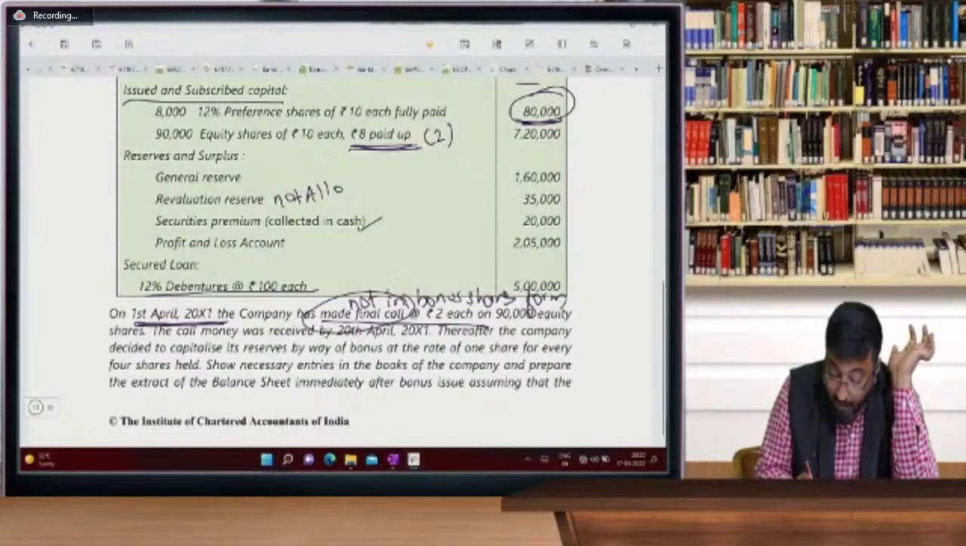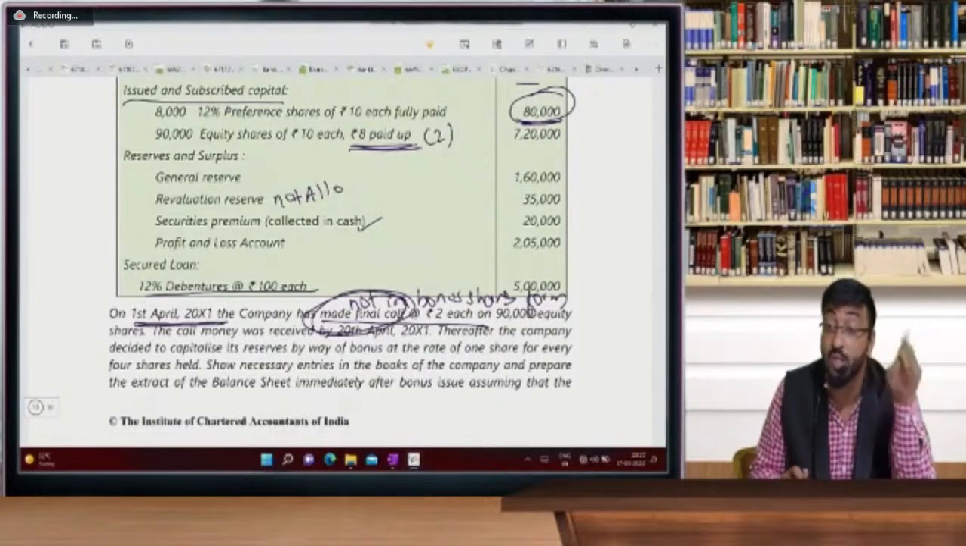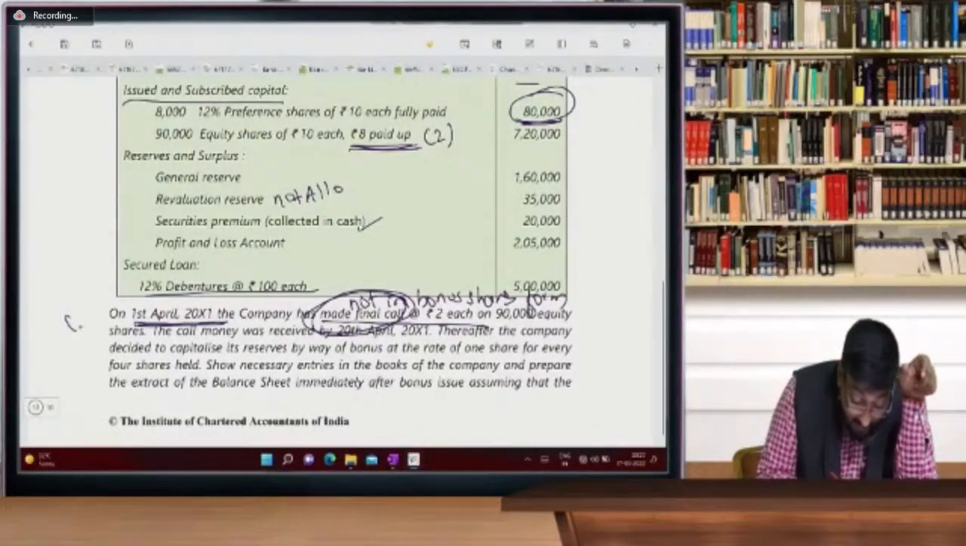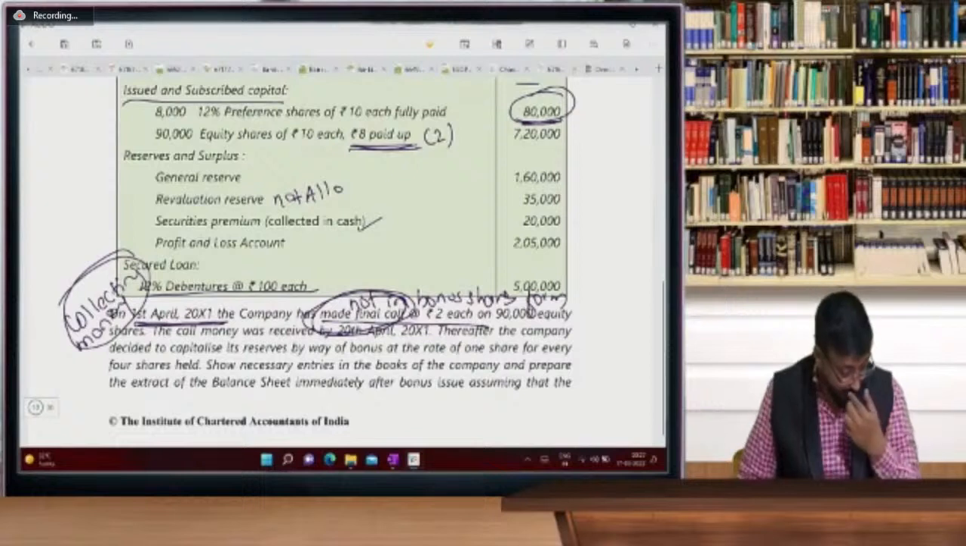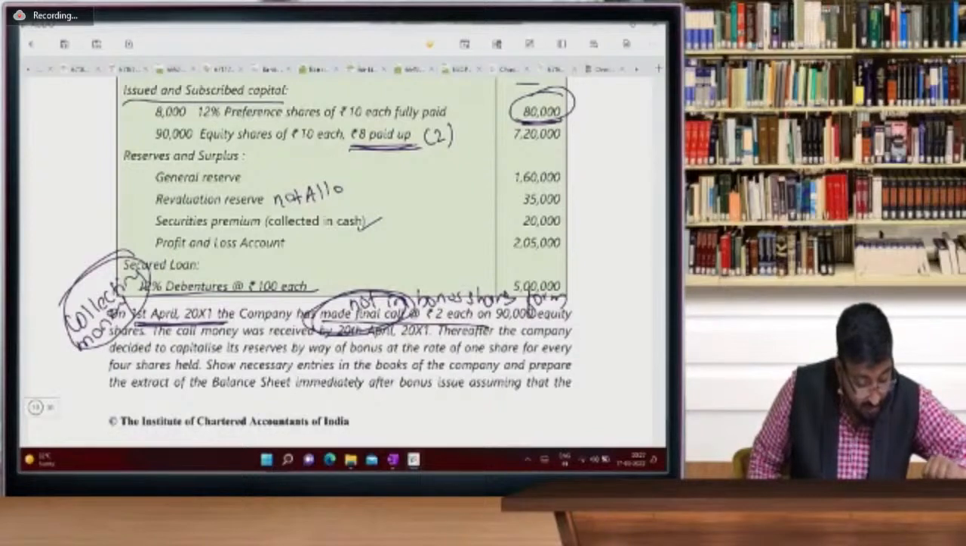See, the company made a final call, not in the form of bonus shares. The company is not giving any bonus shares for the remaining 2 rupees. They are collecting money, which means rupees 2.